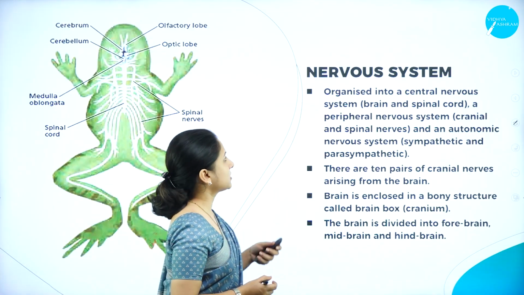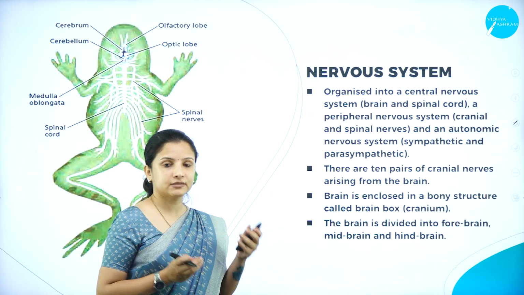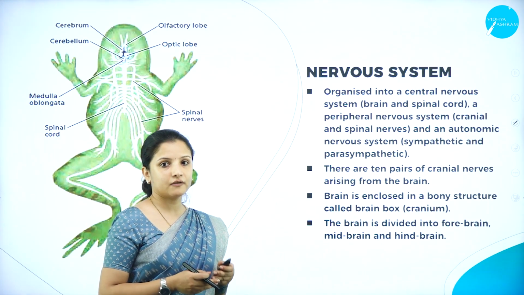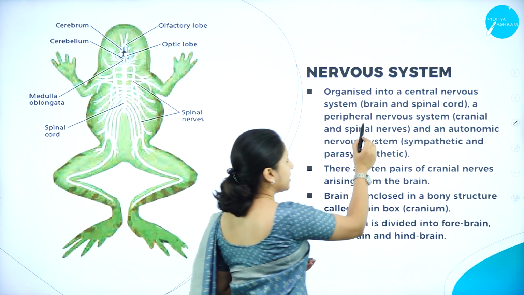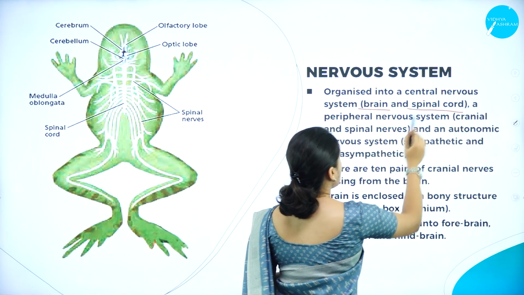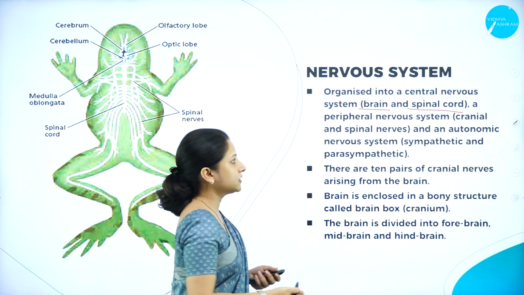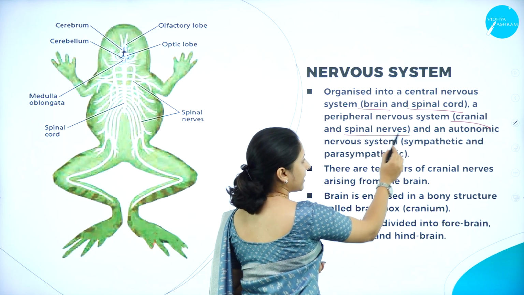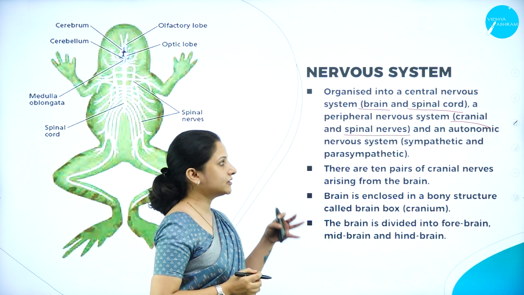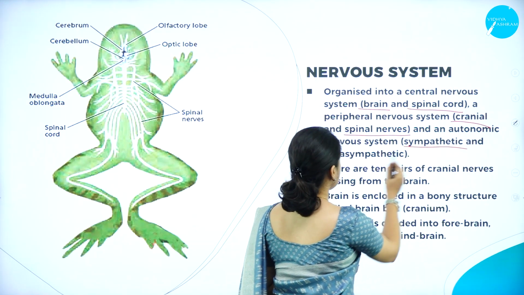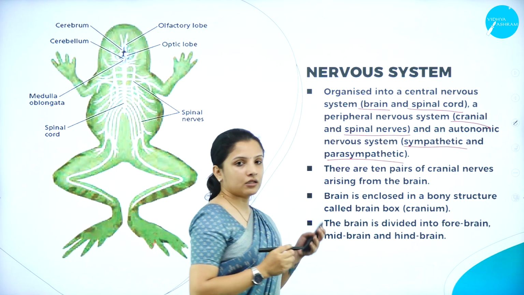So the neural system in a frog, which is also called the nervous system, is organized into a central nervous system, which includes the brain and the spinal cord, and a peripheral nervous system, which includes the cranial nerves and the spinal nerves, and also an autonomic nervous system, which includes the sympathetic and the parasympathetic nervous system.